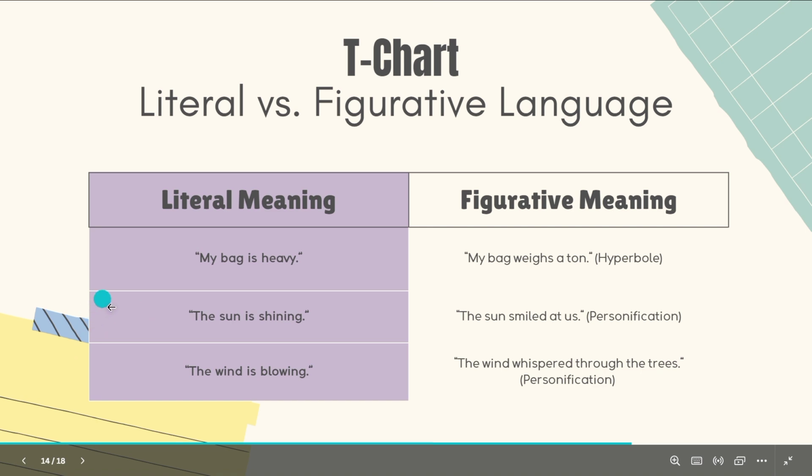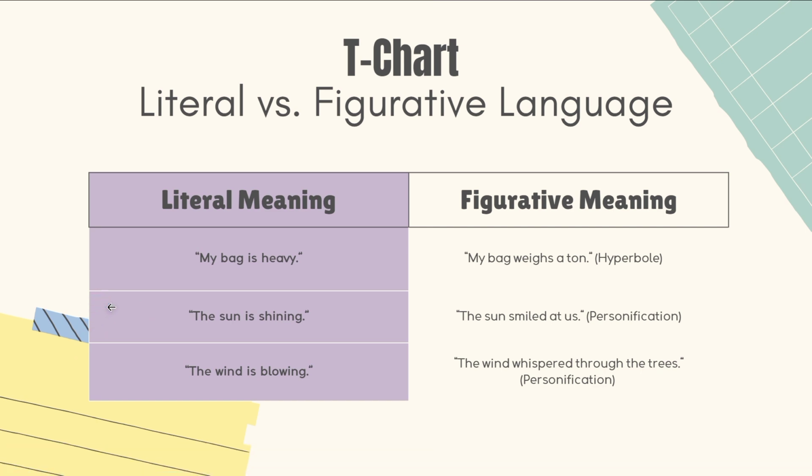My bag is heavy. This one is literal because it states a fact. My bag weighs a ton. This one is an example of figurative because it exaggerates the weight for emphasis. This is an example of hyperbole. Another one is the sun is shining. This one is literal because it is just a plain fact. The sun smiled at us, on the other hand, is figurative because it gives the sun human-like qualities, which is an example of personification.